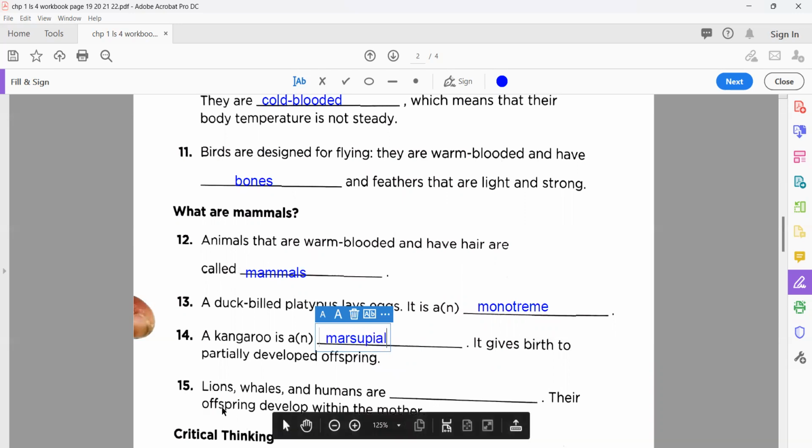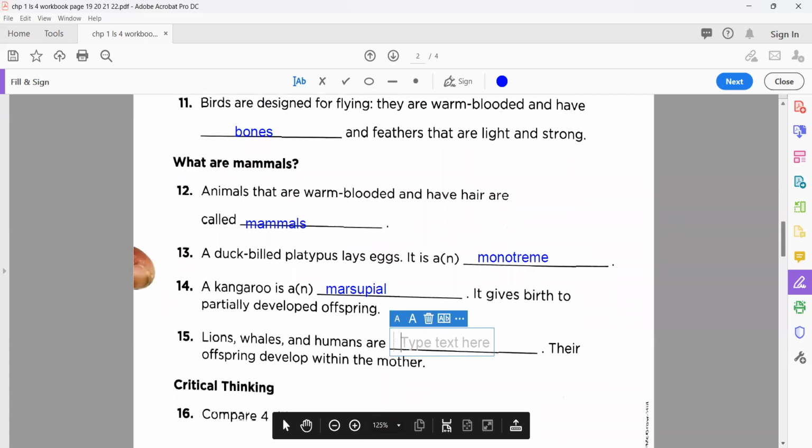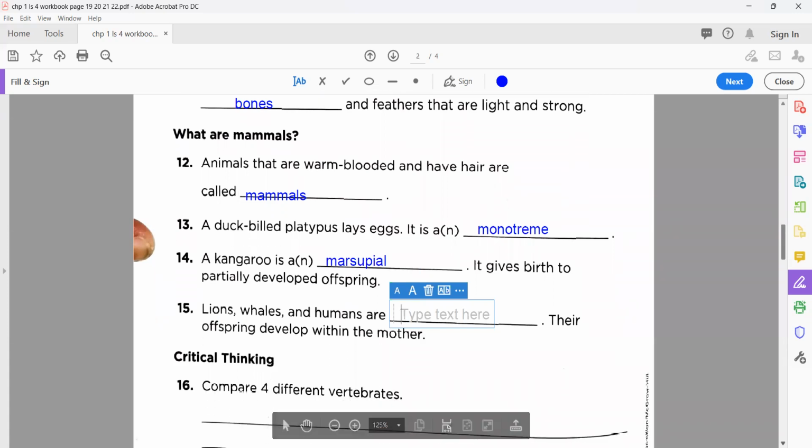Well done, my dear. Okay, platypus, whale, and humans are dash. What are we? The types here, these three types are on the basis of birth. The way how the babies are born. The process or the procedure by which in these types of mammals the young ones are born. So the first one, you know very well about the duckbills and the kangaroos.